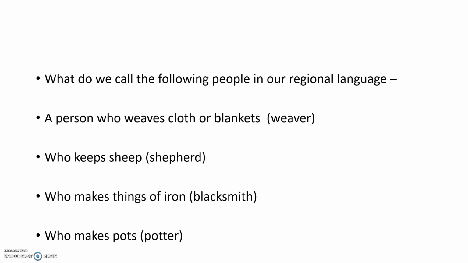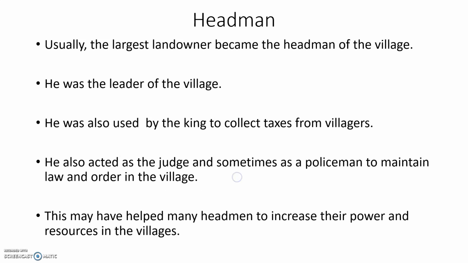Blacksmith will make tools made of iron and he will supply them to the farmers and other people, because in return he will get something. Like that potter also. Okay, potter will make the pots and sell them to other people. All the people need pots to cook their food and store their grains. Okay, like that. And headman.